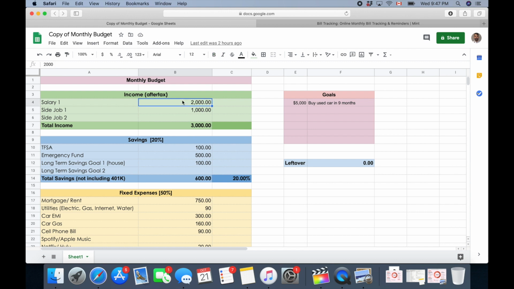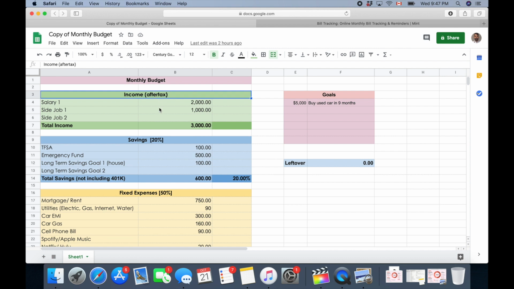Here I'm assuming that you have a salary, your first job where you are earning $2,000, and you have a second job, maybe a delivery or any of those kinds of extra income jobs, where you're earning an extra $1,000, which makes $3,000 a month. This is all after-tax income, so we know all the dollars that are going into our pocket.